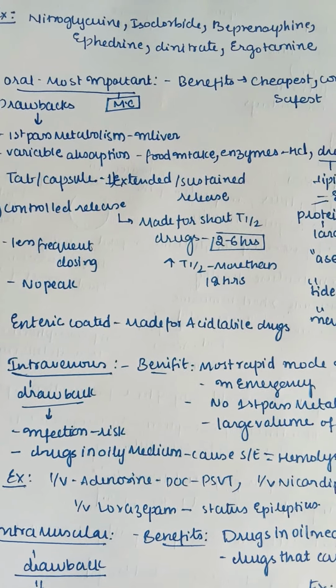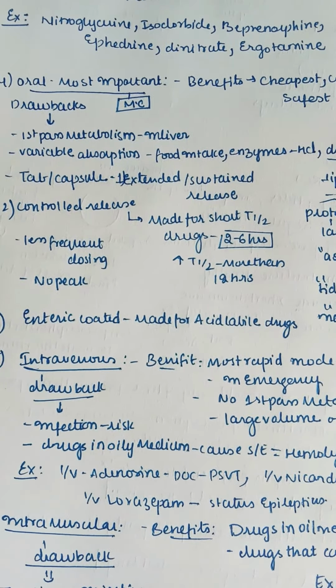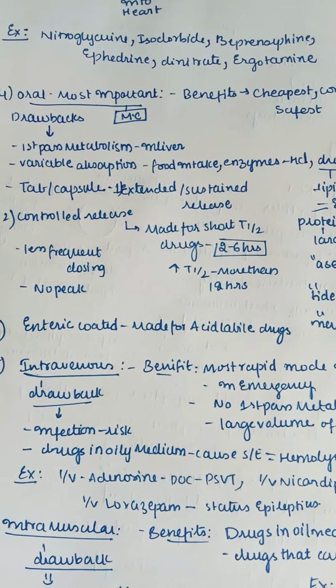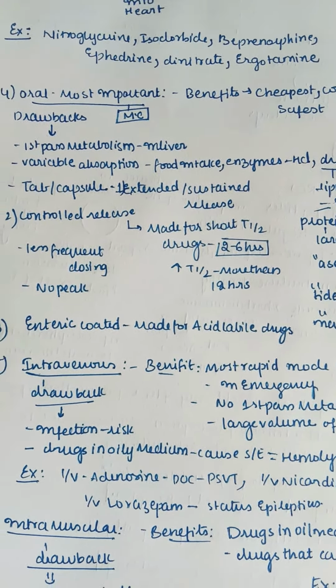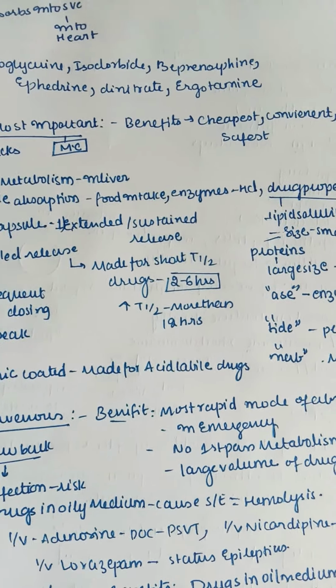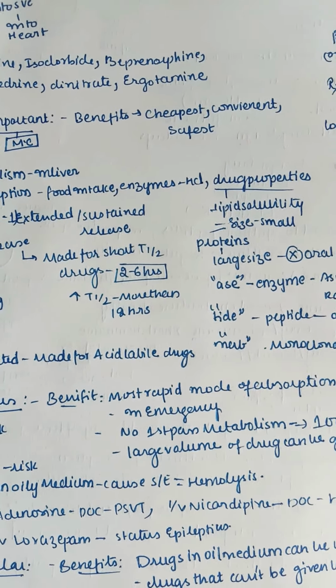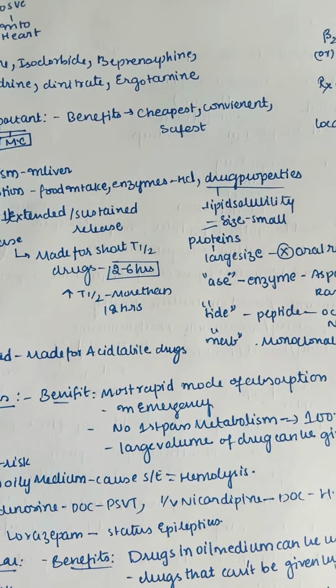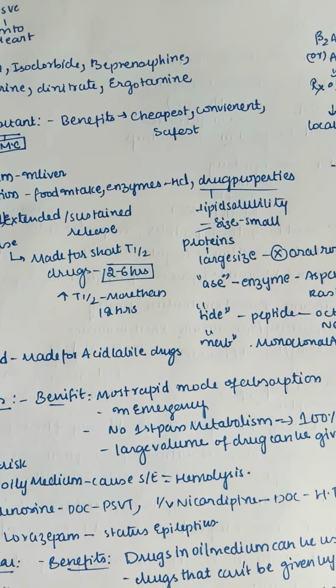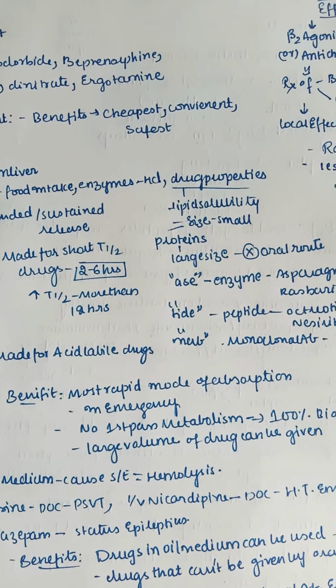But the drawbacks are that it has first pass metabolism in the liver, and variable absorption. Sometimes these drugs may be affected by food intake and enzymes in our stomach like HCl, and also by drug properties. They should be lipid soluble because they need to cross the cell membrane, and their size should be small, not very small, okay, they should be small.